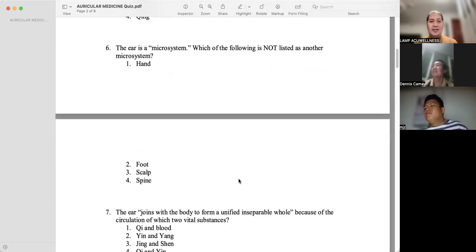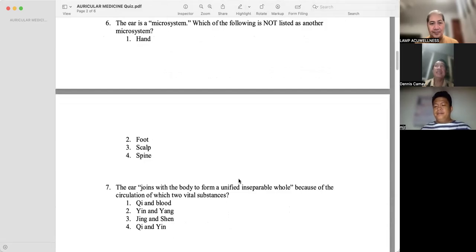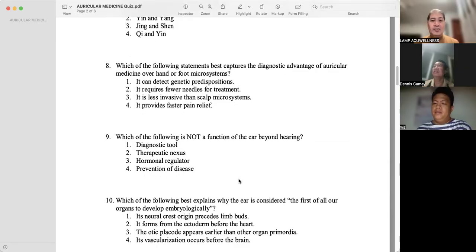Which of the following is not another microsystem? Spine. The ear joins with the body to form a unified inseparable whole because of the circulation of which two vital substances? Chi and blood. Which of the following statements best captures the diagnostic advantage of auricular medicine over hand or foot microsystems?